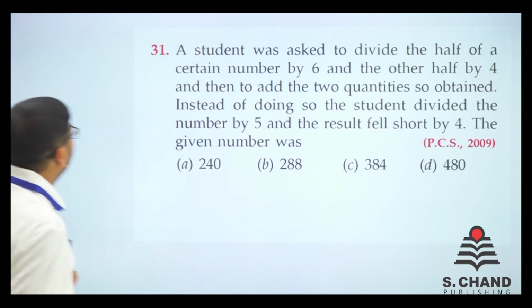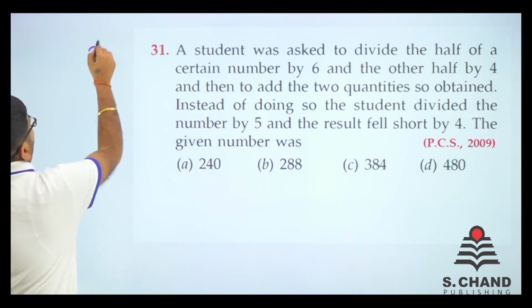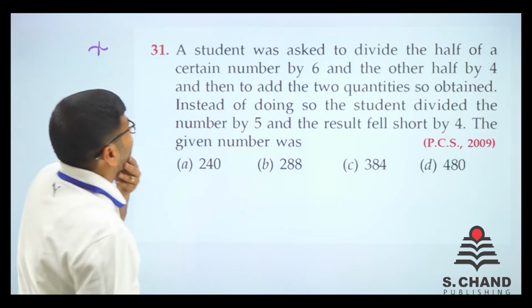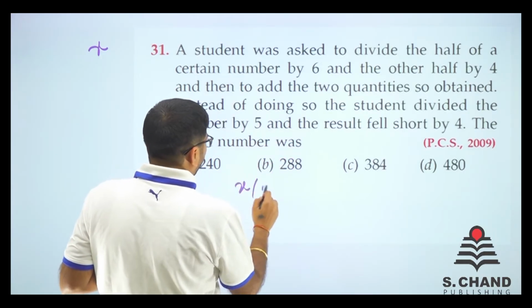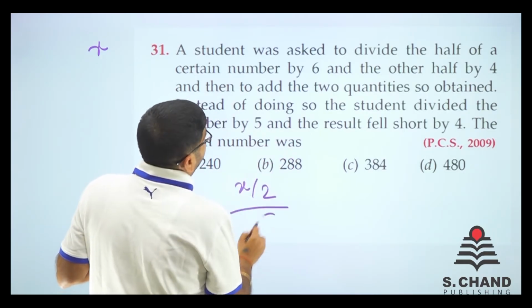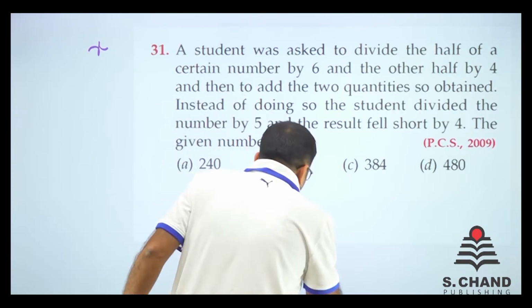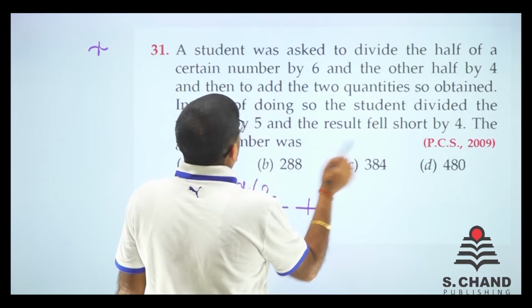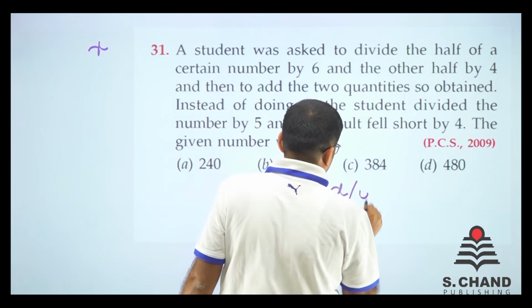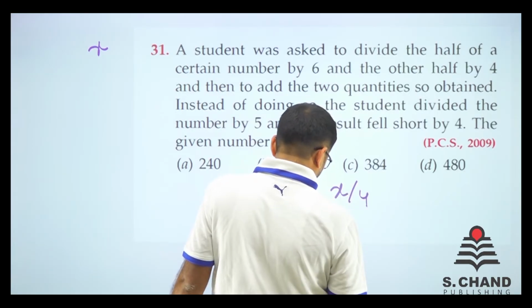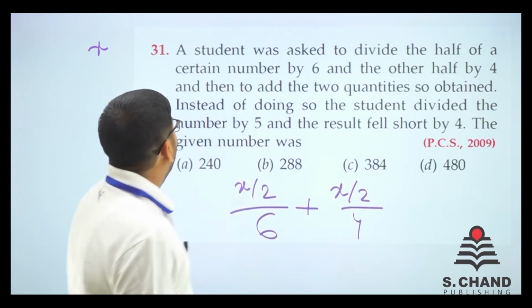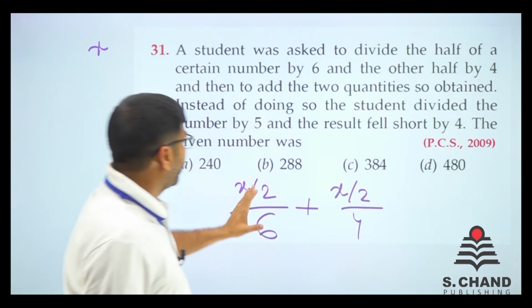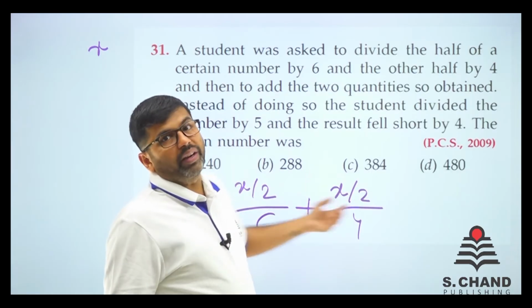See, let this number be x, right? Now what we need to do is divide this half. So first we take half and divide it by 6, and do one more half divided by 4. Half divided by 4. And then add the two quantities. So one quantity and two quantity, and add them.